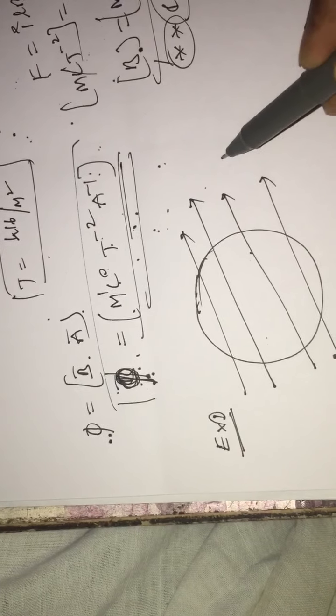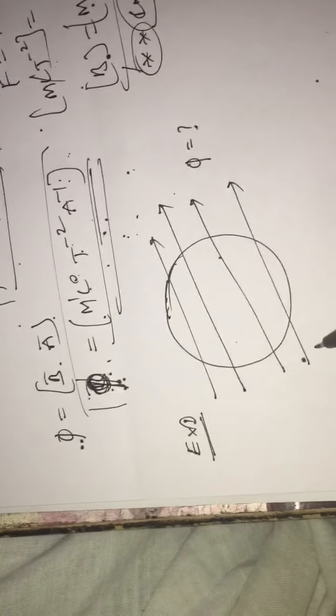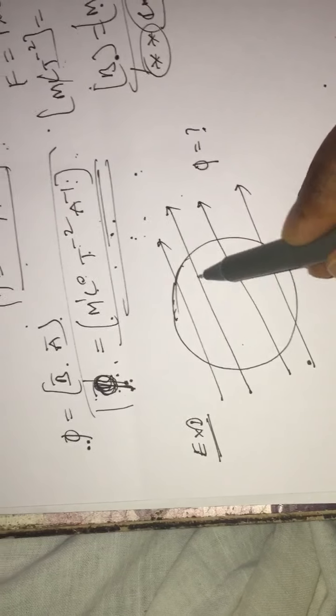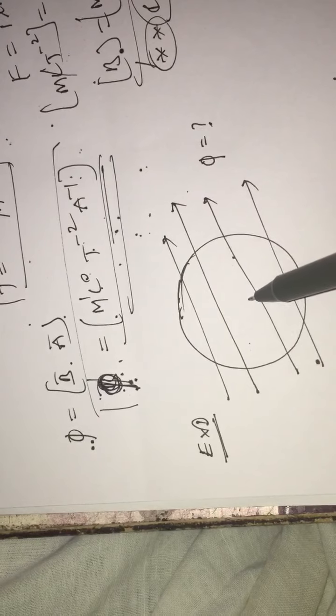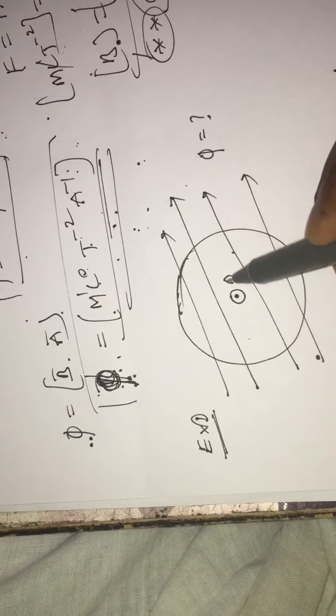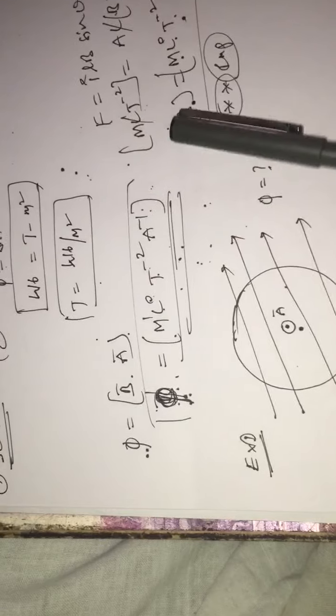Now the question is, what is the flux here? We have to remember one point. This is an open surface. For this, the area vector is outward. It acts like this. The area vector is outward.